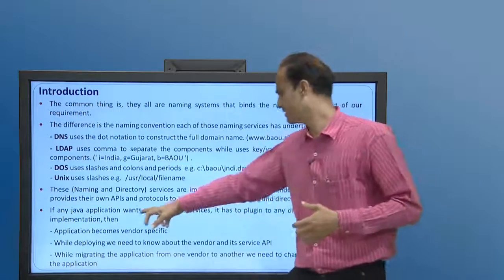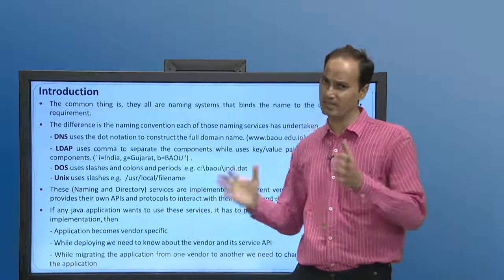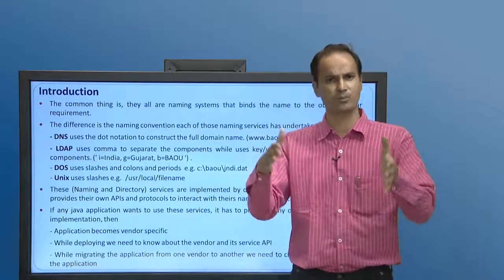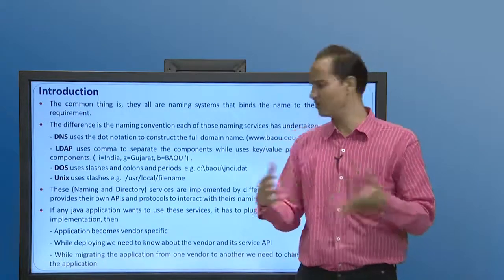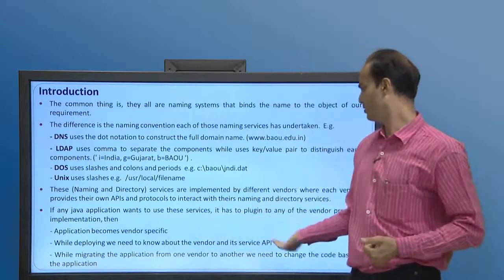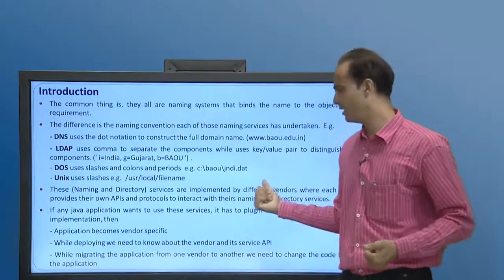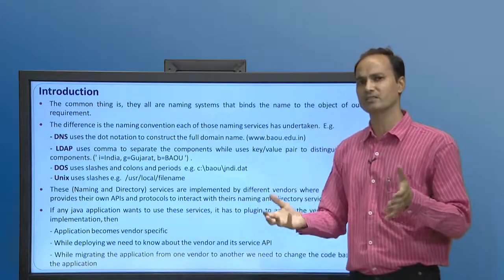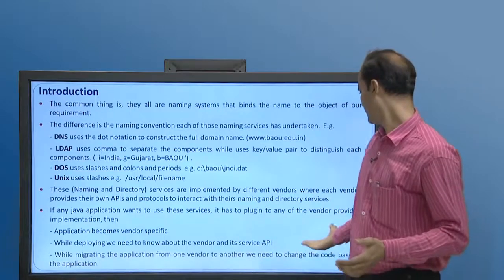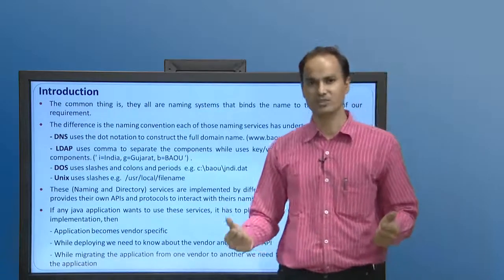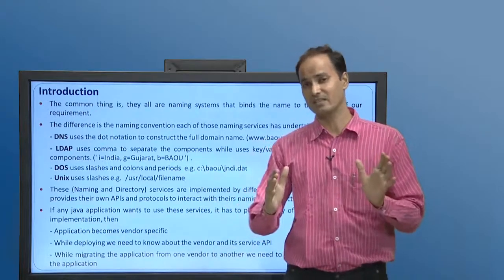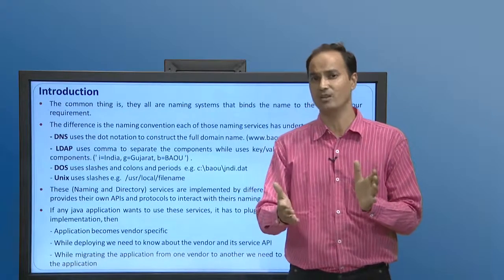So we can say the application becomes vendor specific because the API and the protocols are developed by these third party vendors. Our Java application has to comply with its API and protocols. Then while deploying we need to know about the vendor and its service API as well. At the same time, if we want to migrate our application from one vendor to another vendor, we need to change the code base of our application. So by observing these three things, we can say that there is a dependency on the vendors.